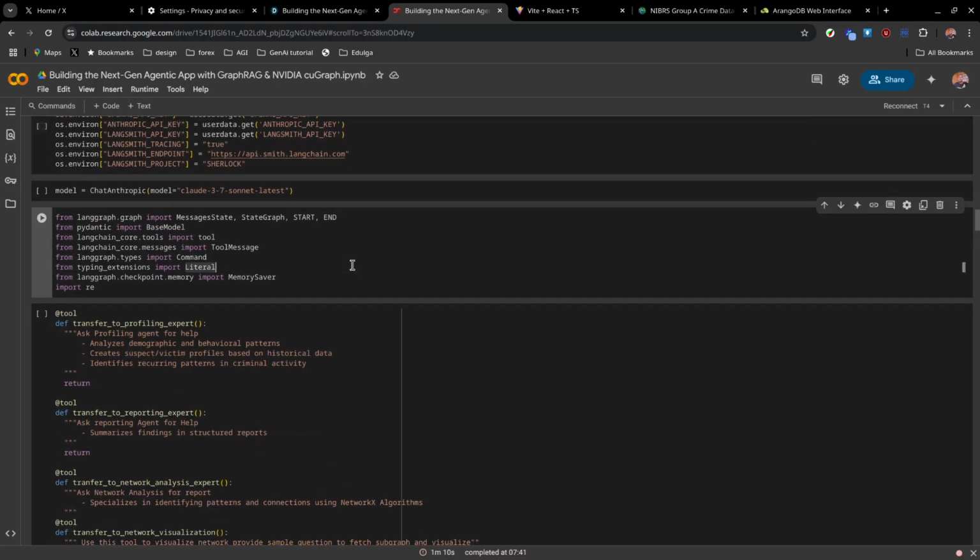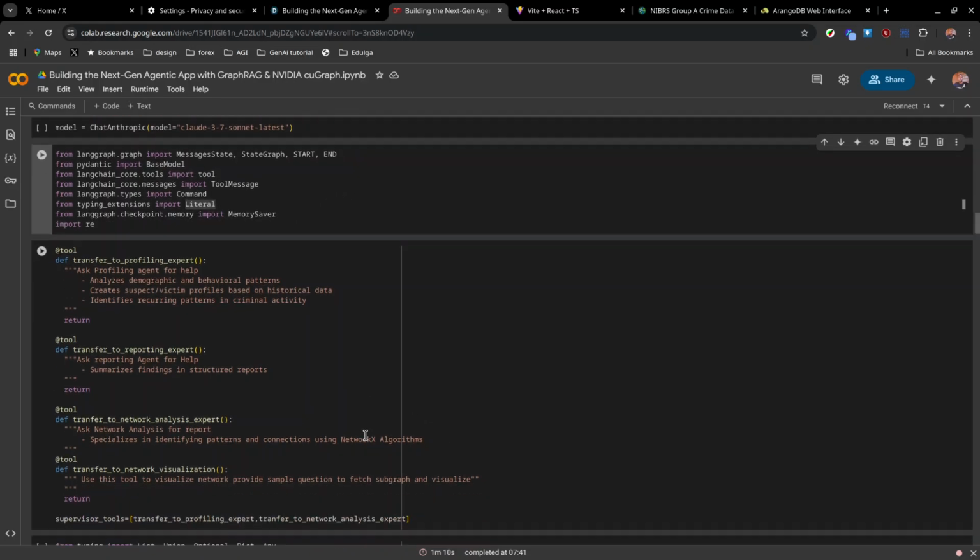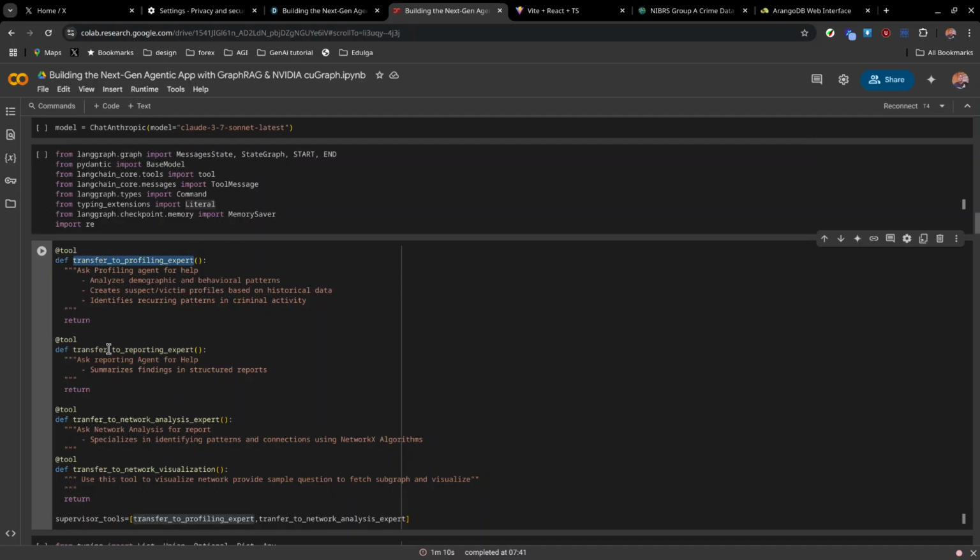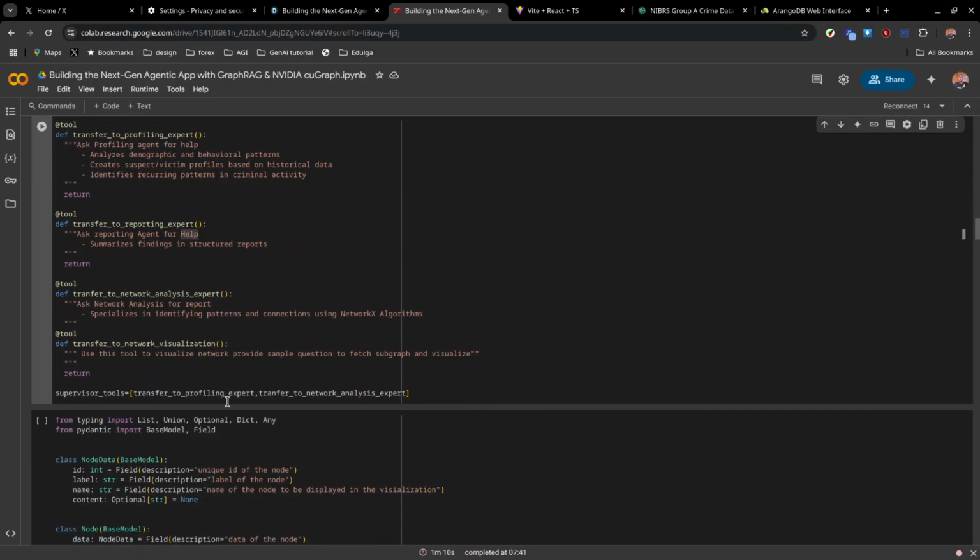Now, it's not a direct flow because I'm having agents communicate with one another from one point to another. So in order to achieve that, I had to create transfer tools. From LangGraph, there is documentation you can look for on how to do handoffs between agents so they can communicate with one another.